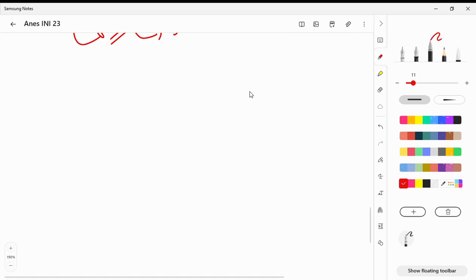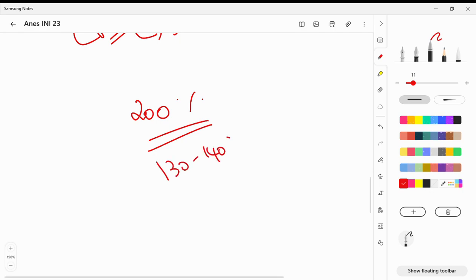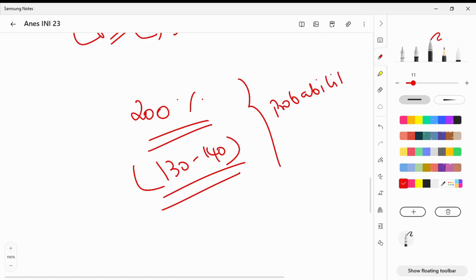These three are your most probable topics, and I can't say it will be 200 percent from this, but out of 200, you can expect 130 to 140. Probability won't fail us.